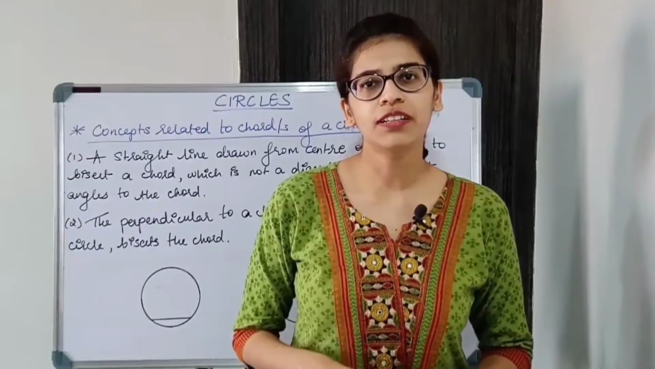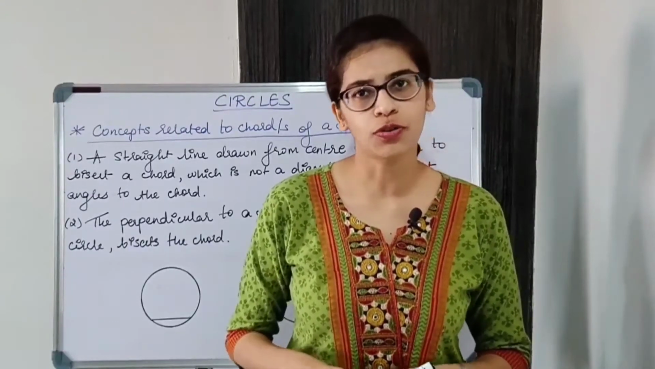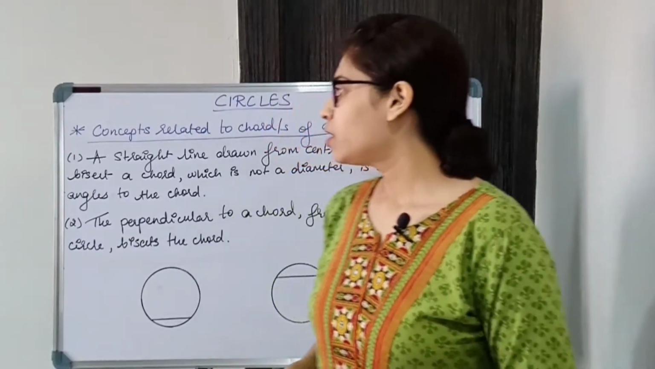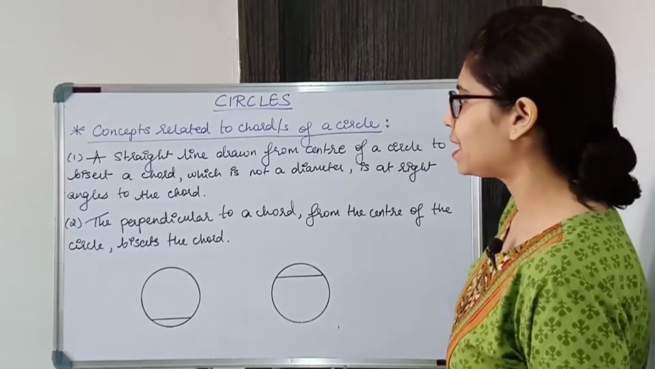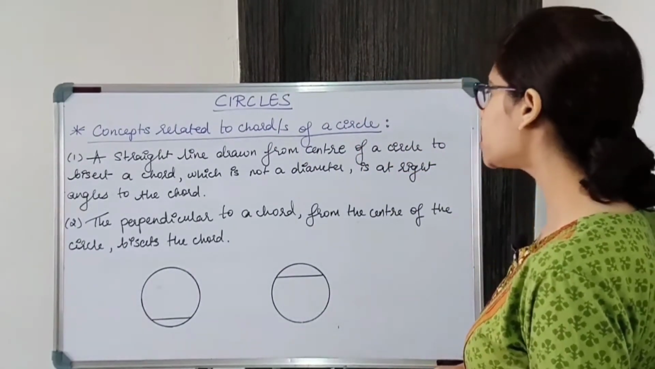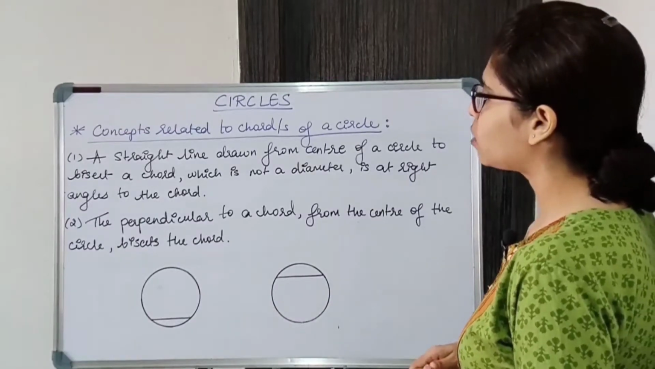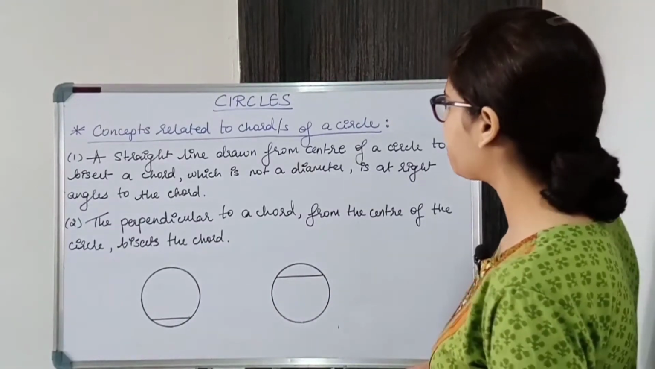In this video, we'll learn some concepts related to chords of a circle. So, coming to the first one: a straight line drawn from the center of a circle to bisect a chord which is not a diameter is at right angles to the chord.